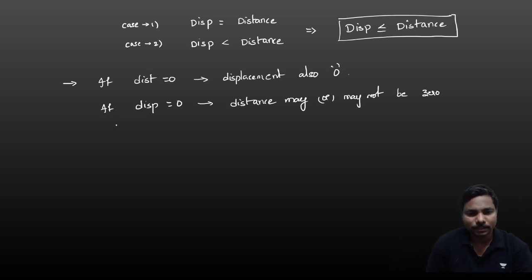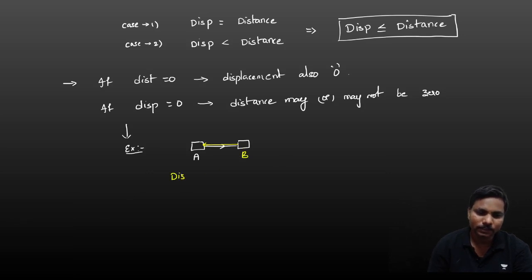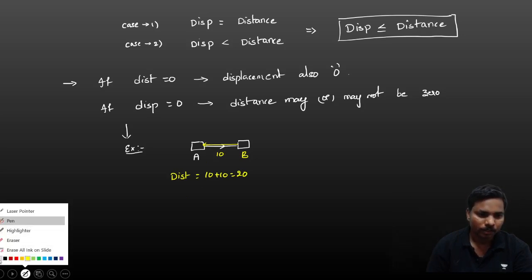Why? Because let us take this example. If a car is moving from A to B, and again it is moving from B to A, then what is the distance, guys? Total path covered by the body. Let us take 10 kilometers. 10 plus 10, that is 20 kilometers.